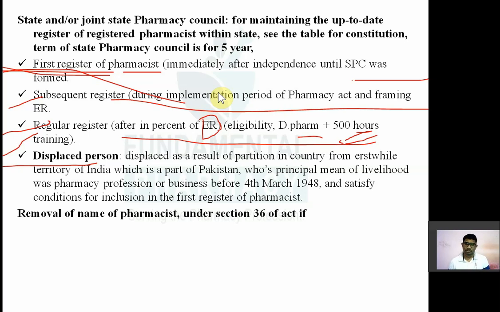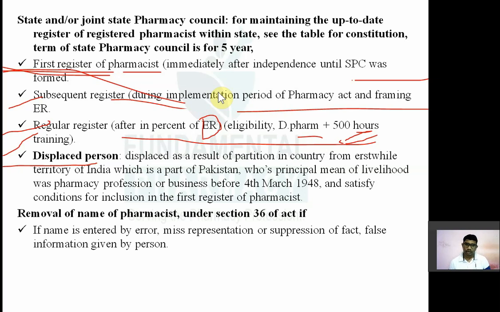Now, removal of name of pharmacist under section 36 of the Pharmacy Act 1940. If name of pharmacist is entered by error or by misrepresentation or suppression of fact. If someone's name has come into the pharmacist register by mistake, the name will be removed.